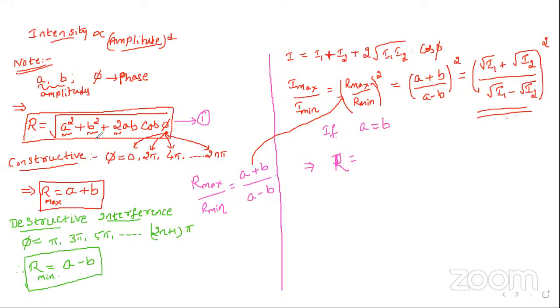But now I'm not asking you about either constructive or destructive interference. I'm asking you the general formula. Sir, cos phi is 1, right, sir? How can you tell cos phi is 1, without even considering whether it's constructive or destructive? No, you can't take it like that, because the cos phi value may vary from plus 1 to minus 1. If it is constructive interference, you can take it as 1. So you have to do what?